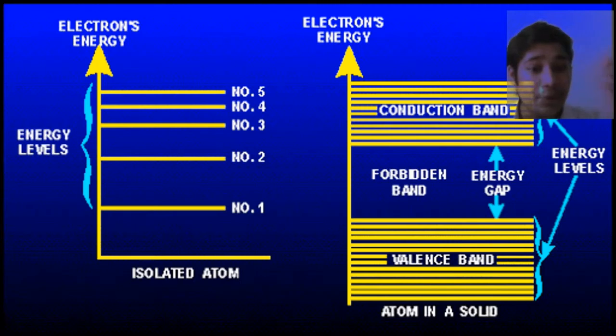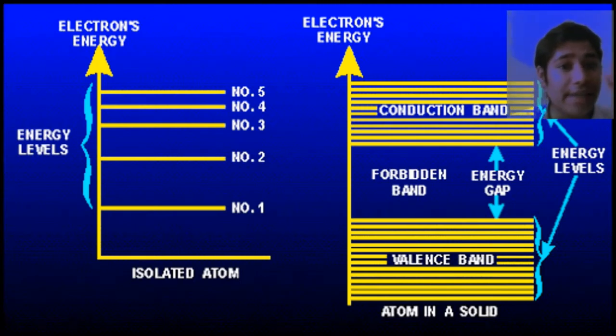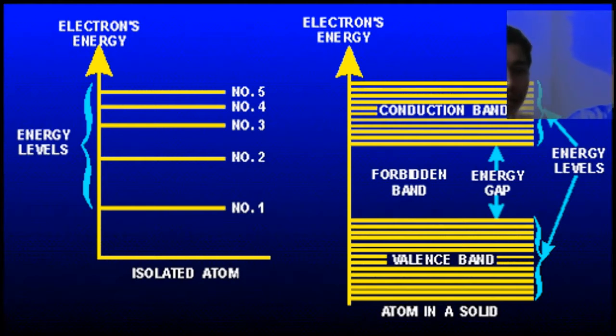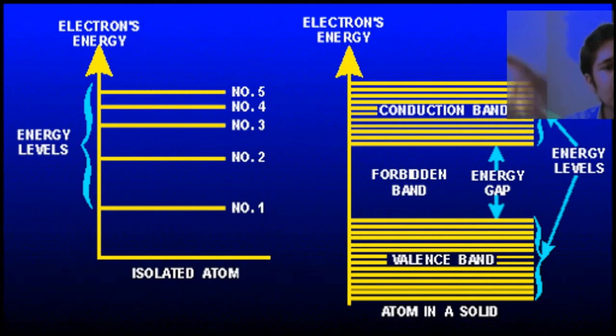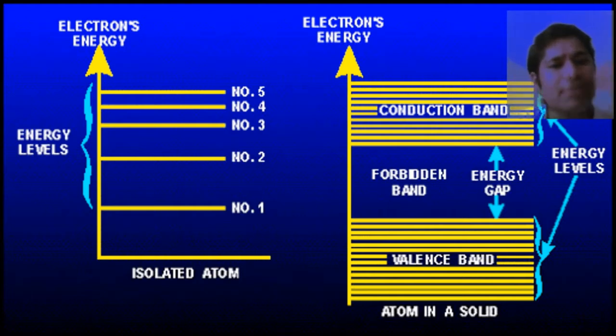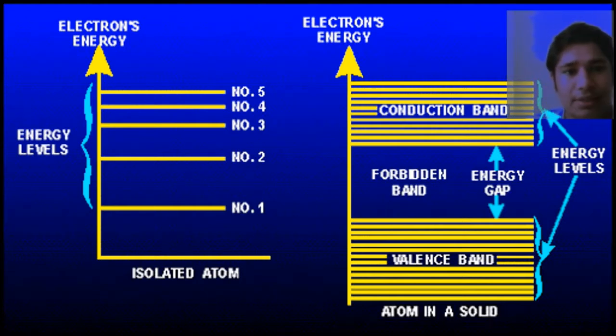Whereas when we jump to the energy level diagram in a solid state or in a crystal, we have bands. Here bands are of energy levels starting from lower energy level to higher energy level, but these bands are collectively made such that they can be distinguished, or we have some significant meaning of this collection.